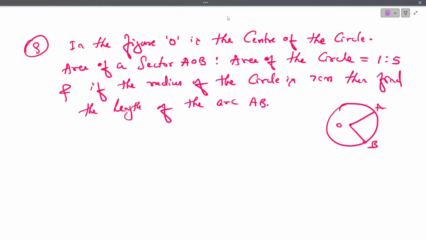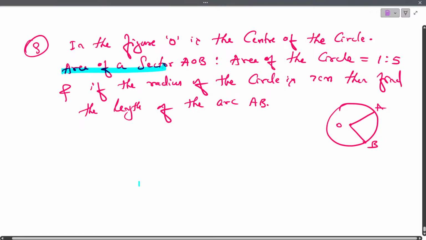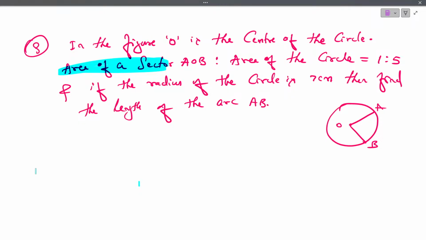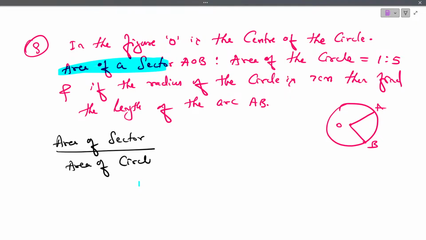Simple man. See here. What are the values they have given? Area of sector they have given in the ratio. Shall we write here? We know that area of sector by area of circle is equal to 1/5. We are converting this ratio into proportion.